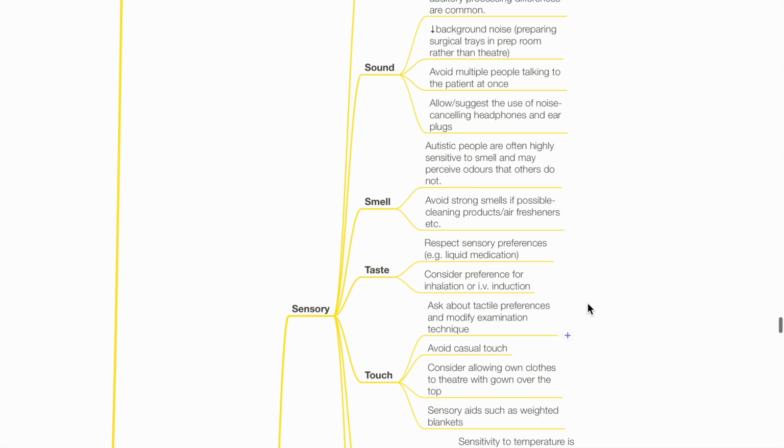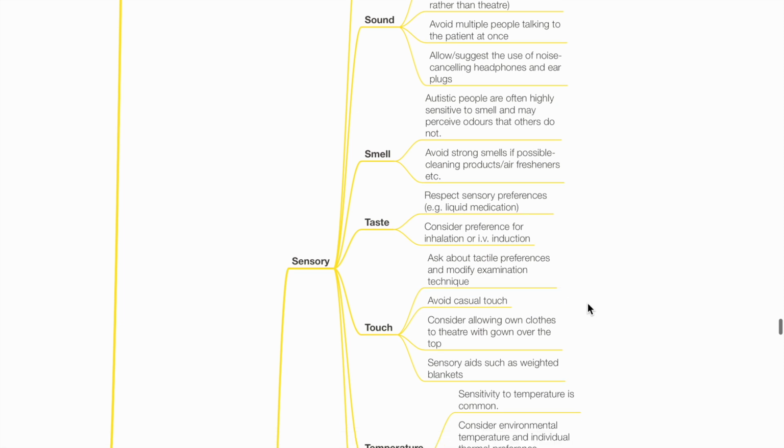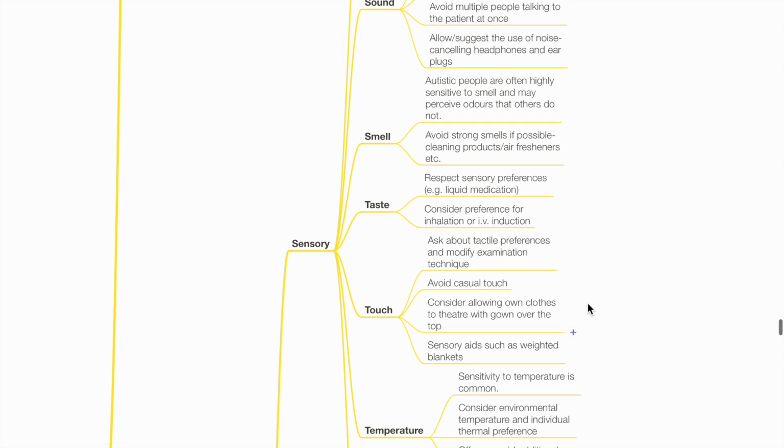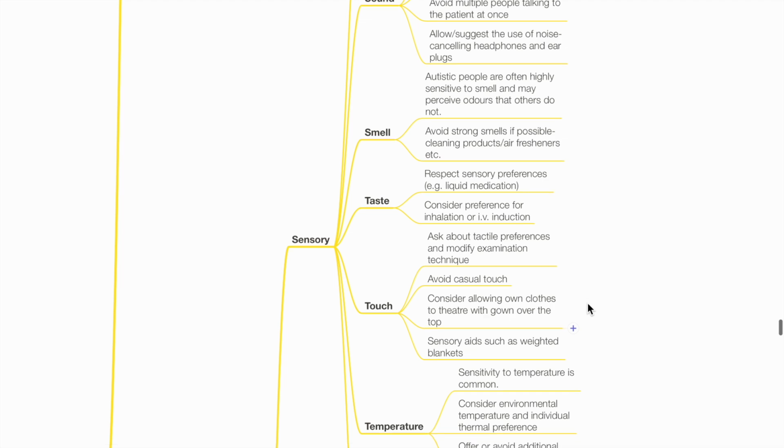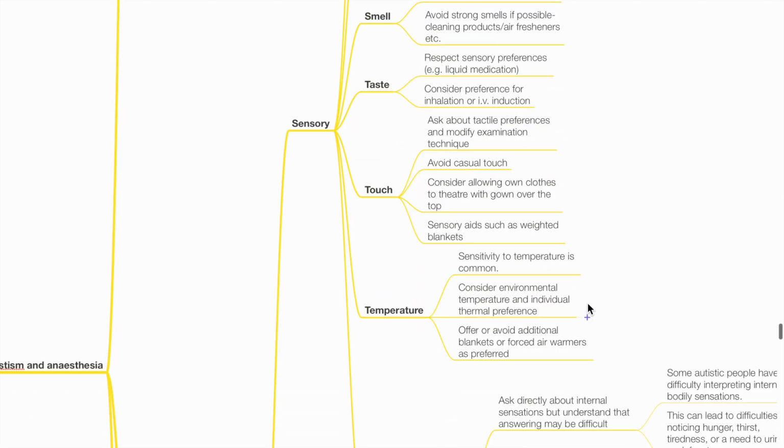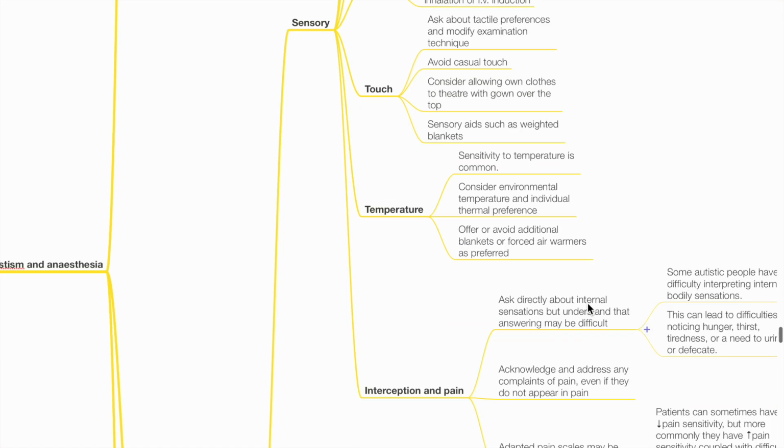Smell. Autistic people are often highly sensitive to smell. They may perceive odors that others do not. Avoid strong smells if possible, such as cleaning products or air fresheners. Taste. Respect sensory preferences, such as when using liquid medication. Consider preferences for inhalational or IV induction. Touch. Ask about tactile preferences. Modify examination technique accordingly. Avoid casual touch. Consider allowing own clothes to theater with gown over the top. Use of sensory aids such as weighted blankets.